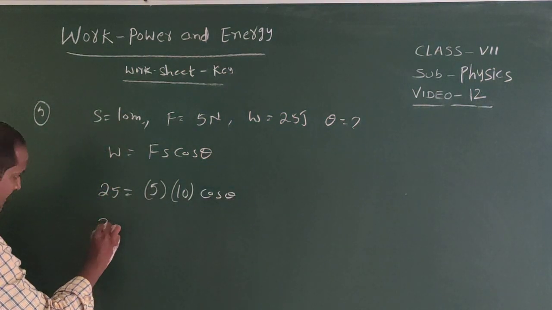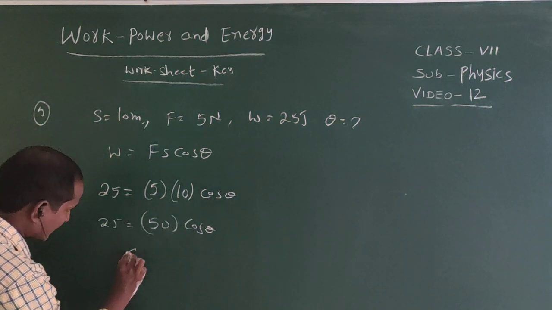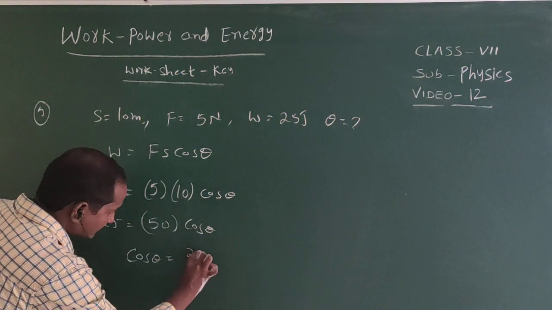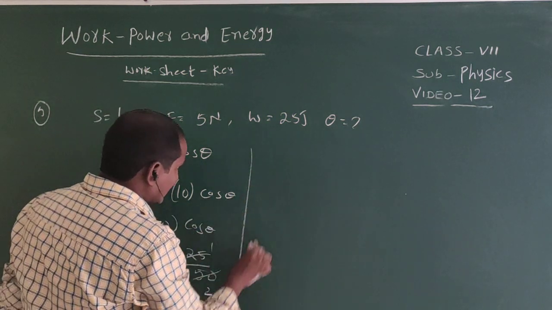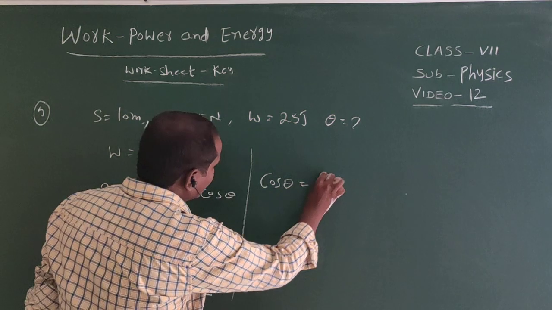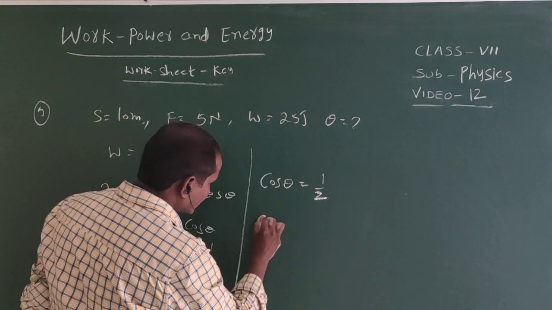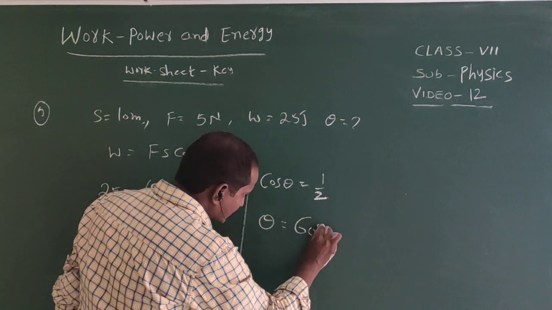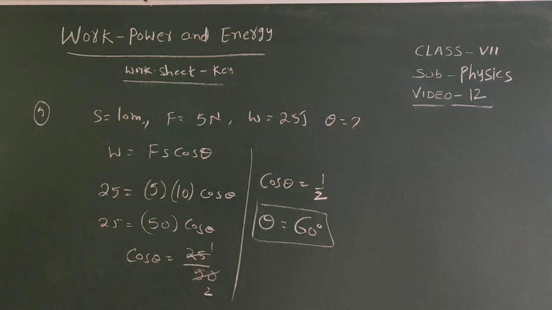So here 25 equals 50 into cos theta. So cos theta equals 25 by 50, which is 1 by 2. We got cos theta equal to 1 by 2. Therefore theta equals 60 degrees. It is the question number 5. Next one, question number 6.